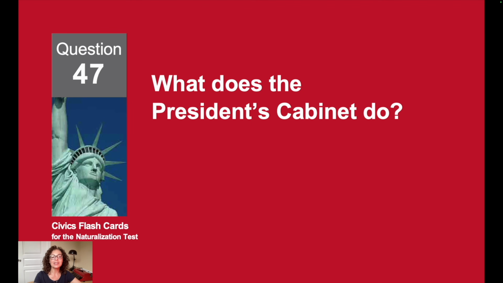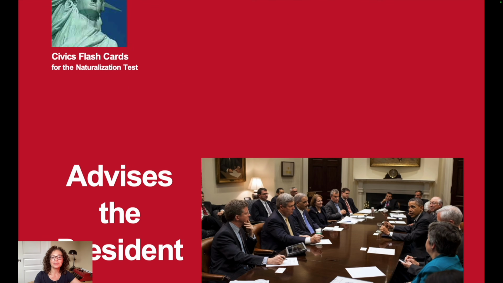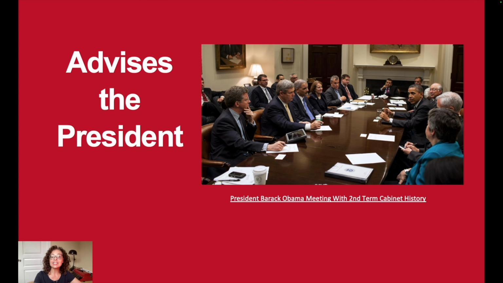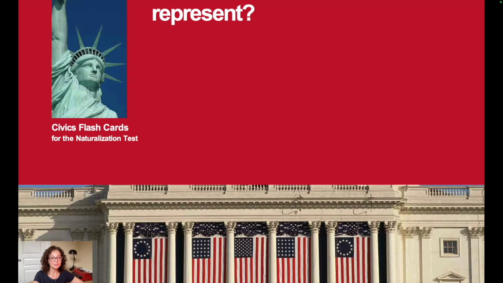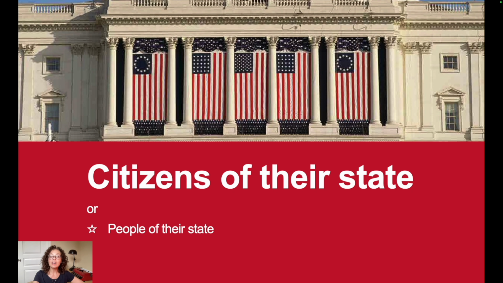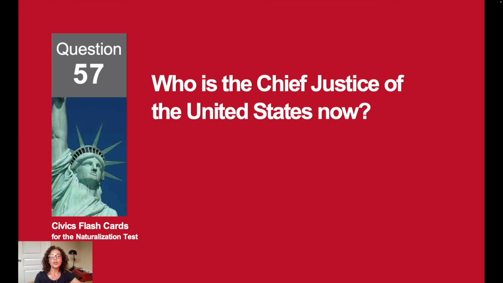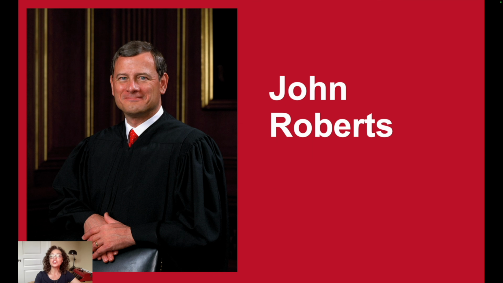What does the president's cabinet do? It advises the president. Who does a U.S. senator represent? Citizens of their state. Who is the Chief Justice of the United States now? That is John Roberts.